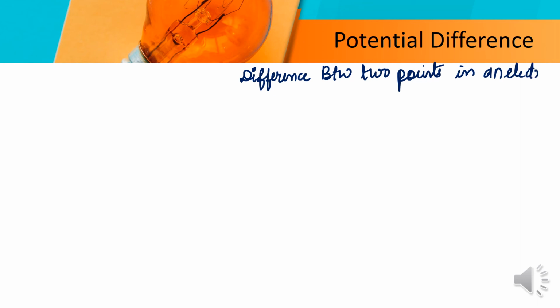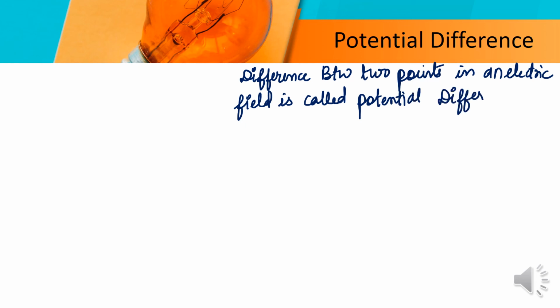The difference between 2 points in an electric field is called potential difference. This is just an easy definition, that the difference between 2 points in an electric field is called potential difference.